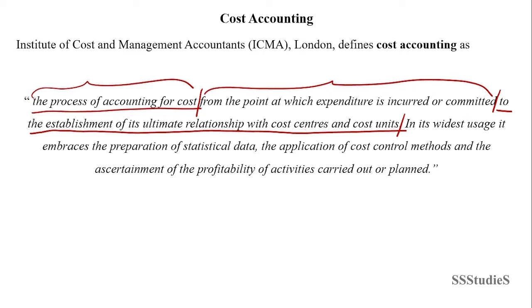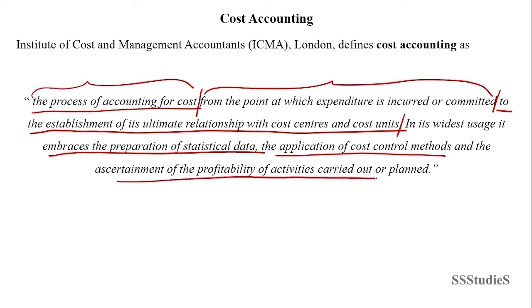Now, in its widest usage, it embraces the preparation of statistical data. So, what all things are included in the process of cost accounting? It includes preparation of statistical data, application of cost control methods, and ascertainment of the profitability of the activities which are carried out or planned by the organization. So, this is the gist of the meaning of cost accounting.